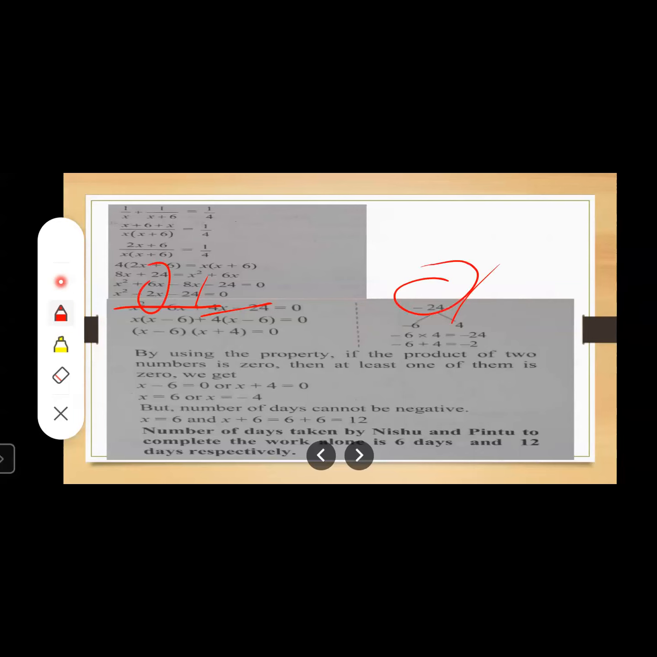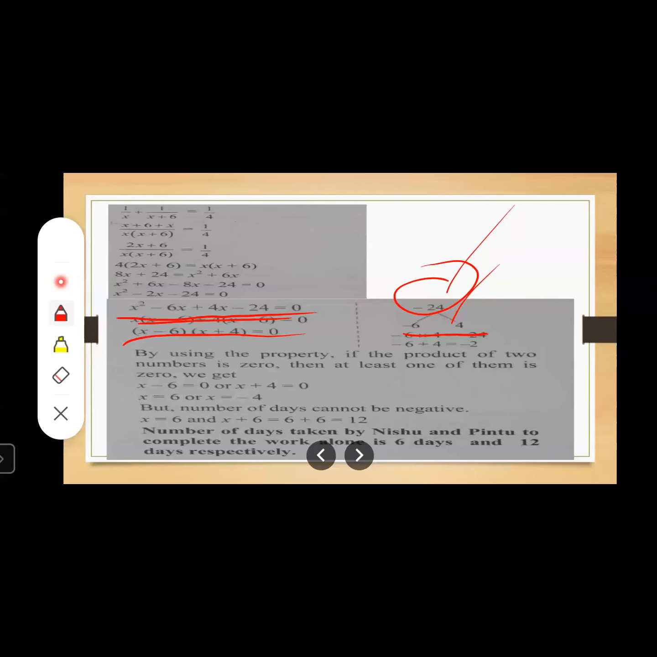Now, which factors are found? Minus 6 and 4. When I find the sum, minus 6 plus 4, it comes out to be minus 2. And when I take the product of minus 6 and 4, it comes out to be minus 24. So I will rearrange these factors like this: x square minus 6x plus 4x minus 24 is equal to 0. Now just find the common factors and find the last equation.